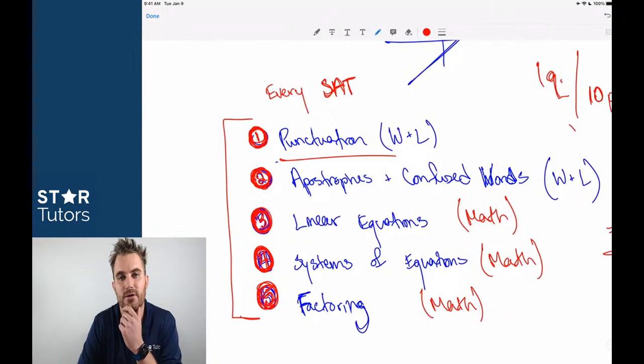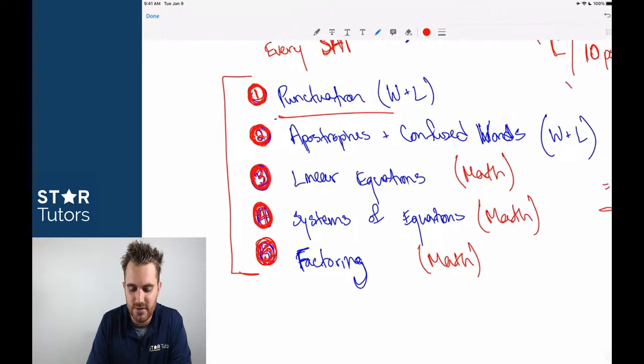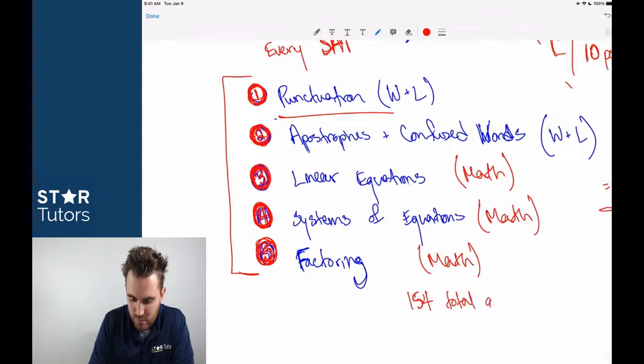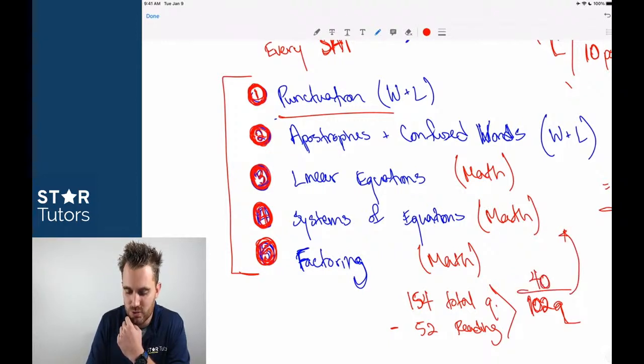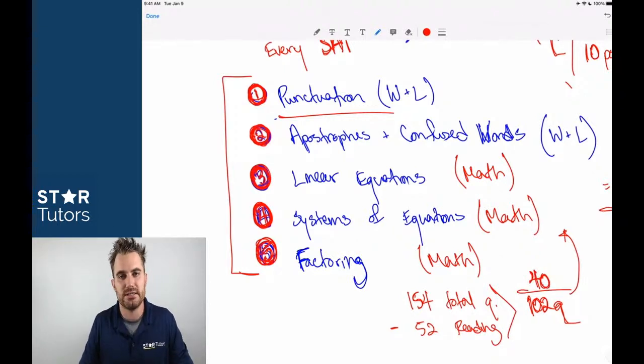Significant number. There are 154 total questions on the SAT, right? If we subtract out the 52 questions for the reading test, that leaves us with a total of 102 questions between the exams. I would say that of the 102 questions, these topics right here cover 40 of those 102 questions, meaning that you can go in out of 1,200 points on the test, right, between the writing and language and the 2 math sections.